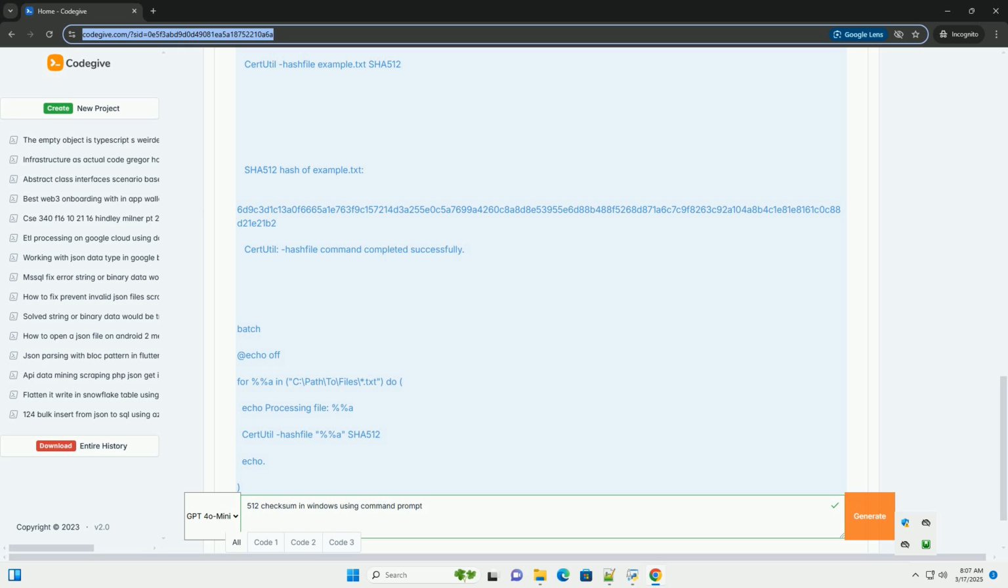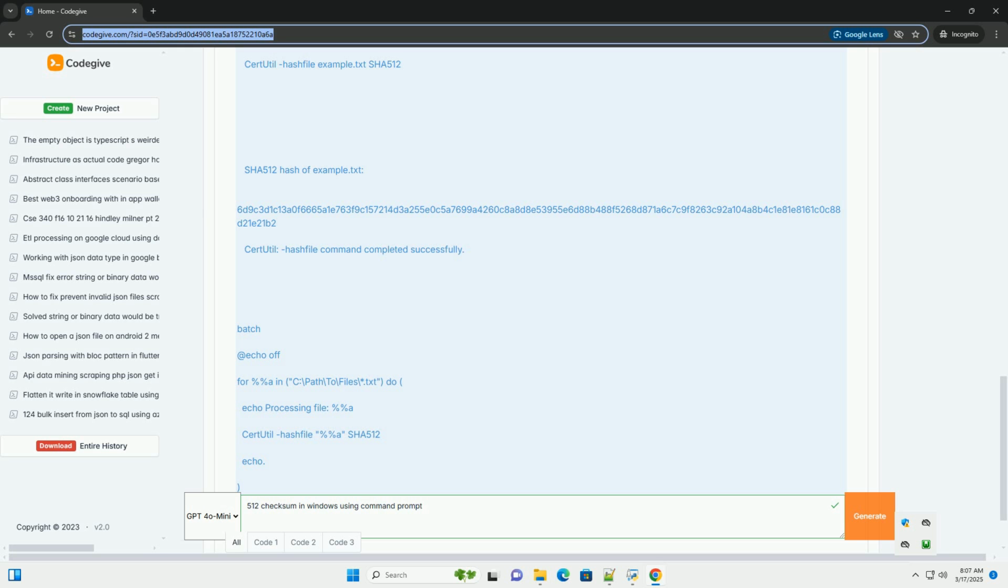4. Verifying file integrity with SHA-512 checksums. Let's say you downloaded a software installation file and the software vendor provides the SHA-512 checksum on their website. Here's how to verify that your downloaded file is genuine and hasn't been tampered with. 1. Calculate the SHA-512 checksum of the downloaded file. Use the certutil command as described above to calculate the SHA-512 hash of the downloaded file.